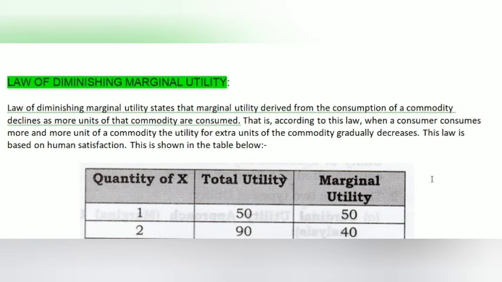The law of diminishing marginal utility states that the marginal utility derived from the consumption of a commodity declines as more and more units of that commodity are consumed. When we consume more and more units of the same commodity, the extra utility derived from that commodity decreases gradually. That is, according to this law, when a consumer consumes more and more units of a commodity, the utility of